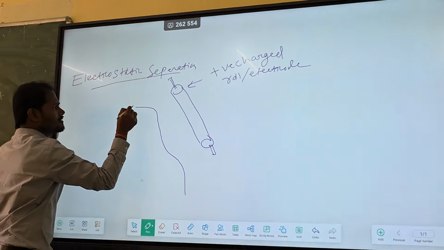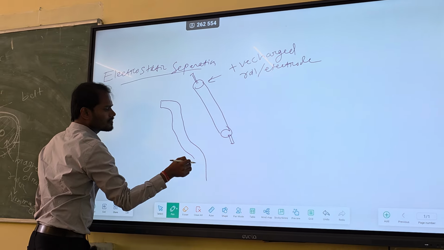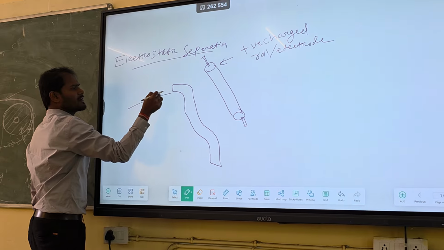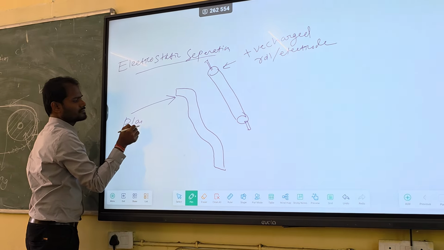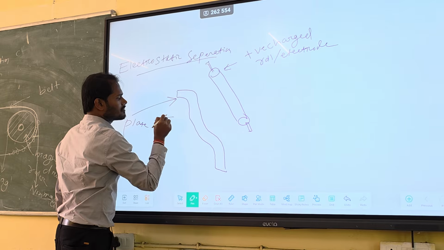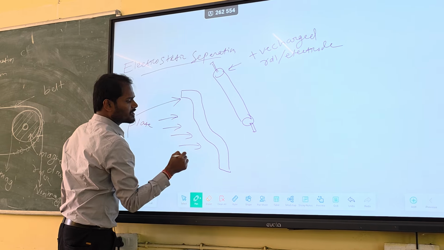This is a plate, for example, and suppose an electric field is there.